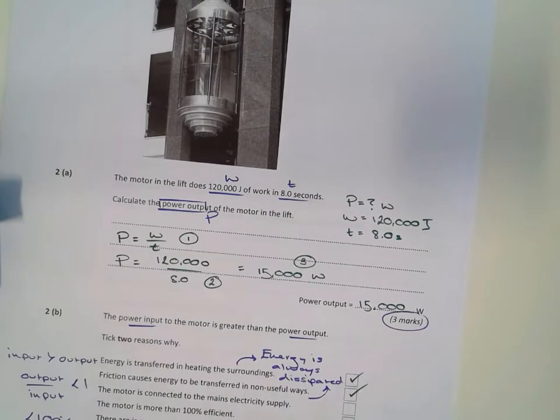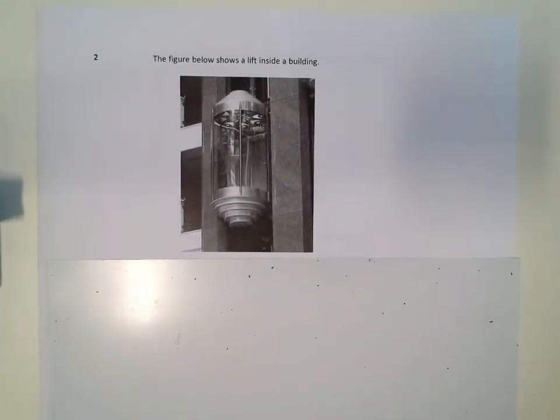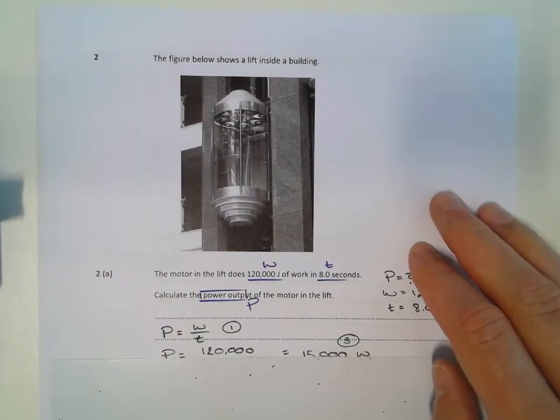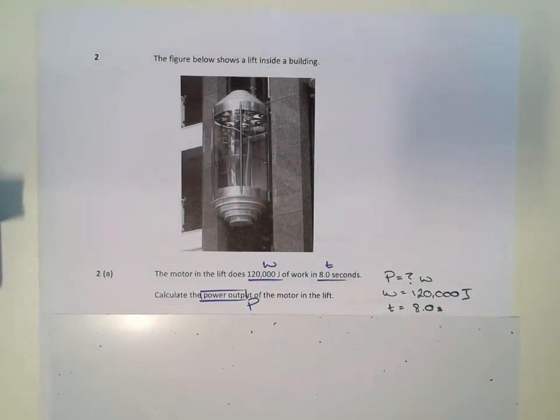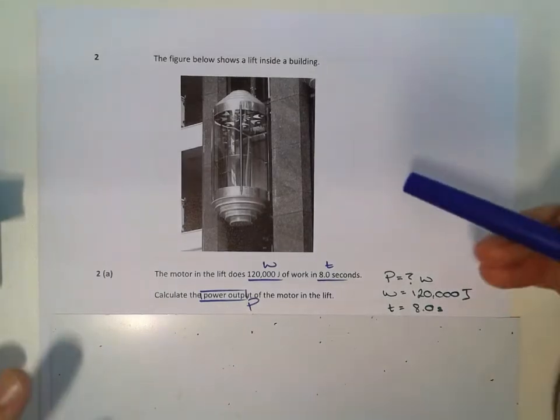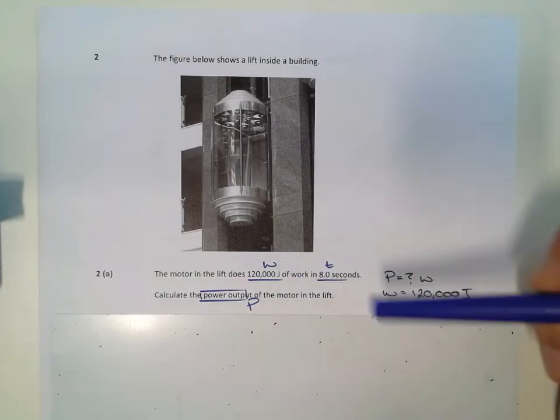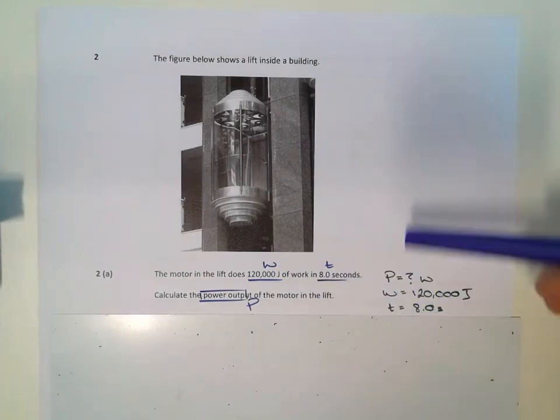Okay, question 2. So here we go. There's our elevator. Looks quite modern, doesn't it? And this is a calculation question. So as with all calculation questions, you need to make sure you're bugging. That is your work done or energy transferred, same thing, 120,000 joules.